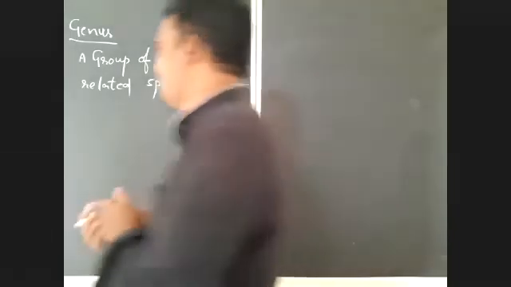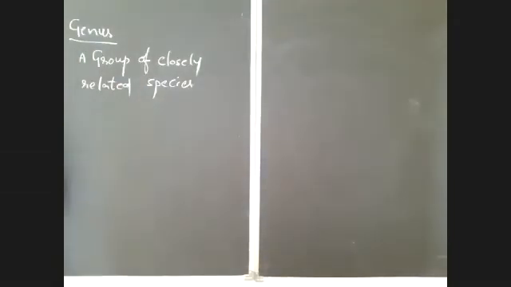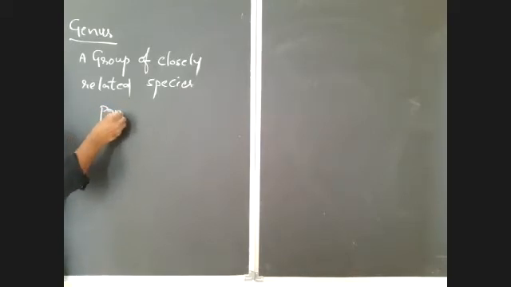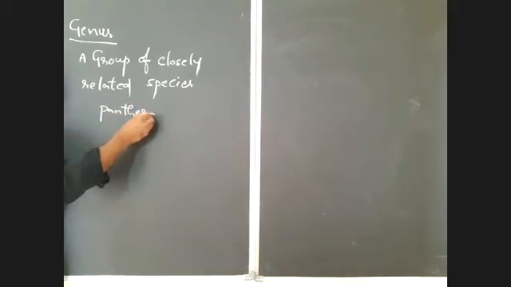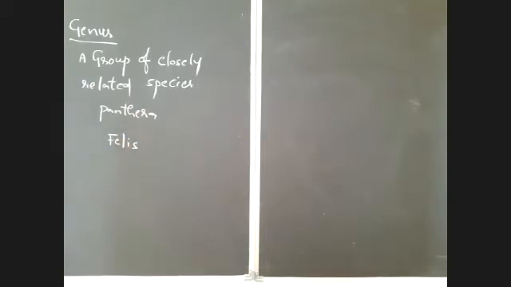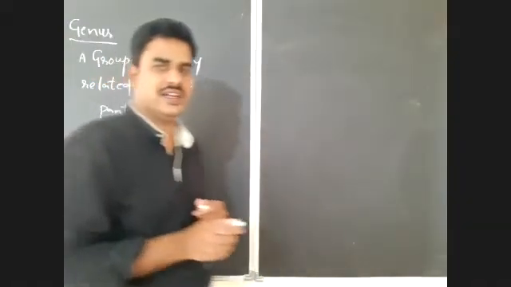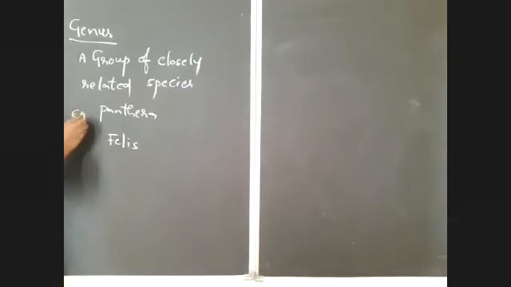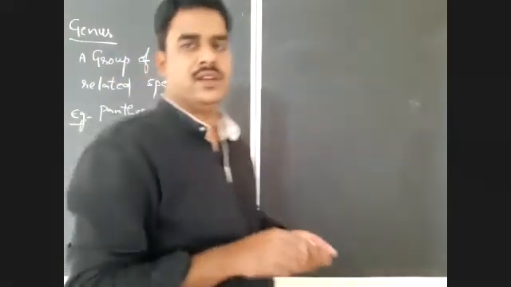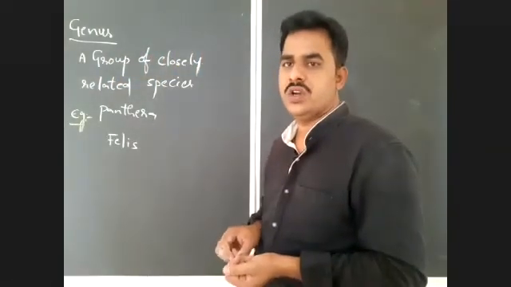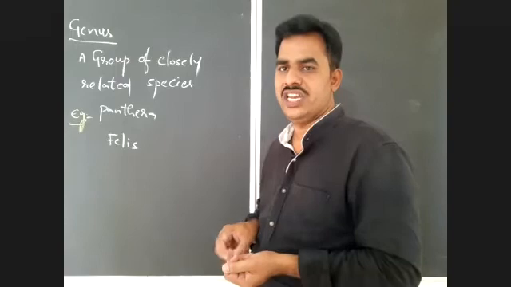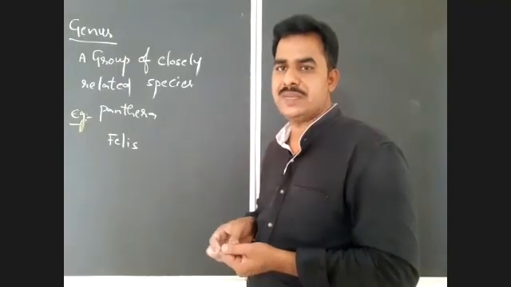For example, we will see 2 genera here in animals. Panthera and Felis are the examples for genus. The tiger, lion, and cheetah belong to genus Panthera.